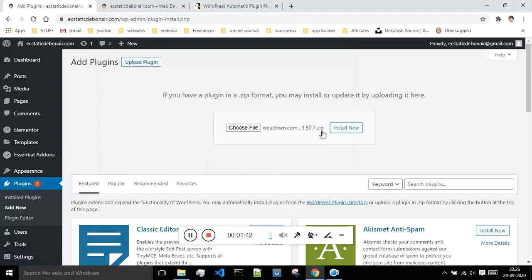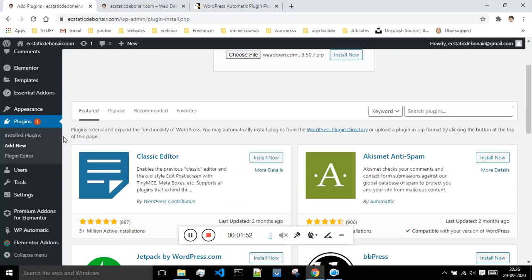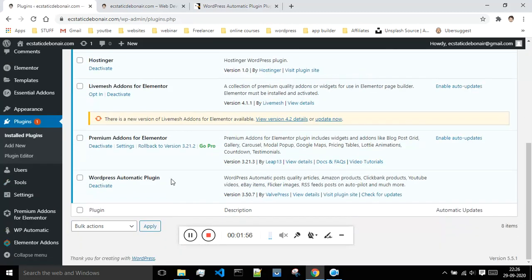Once you select that file, you just have to click on install now, and it will take some time to get uploaded over here. Once that gets uploaded, you just have to activate it. And once you activate your plugin, you just have to go inside of the installed plugins, and you will find that plugin over here. As can be seen, that plugin is installed. I have already installed it, so I won't be doing that process over again.